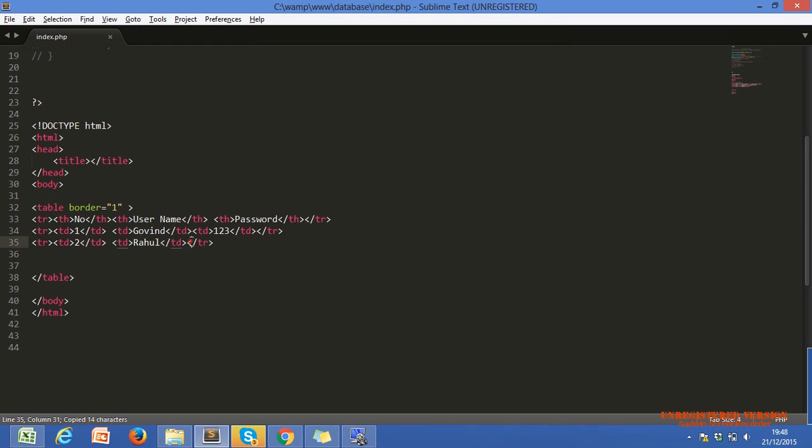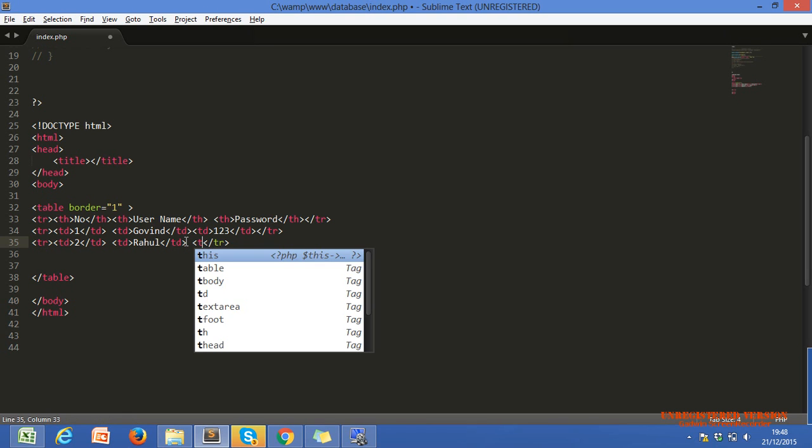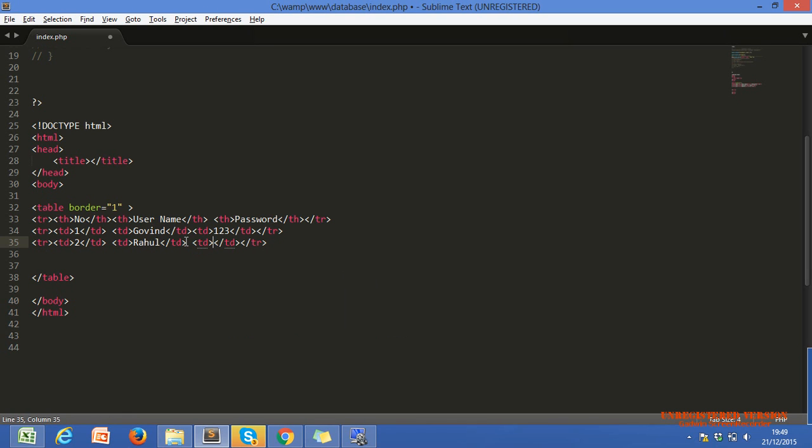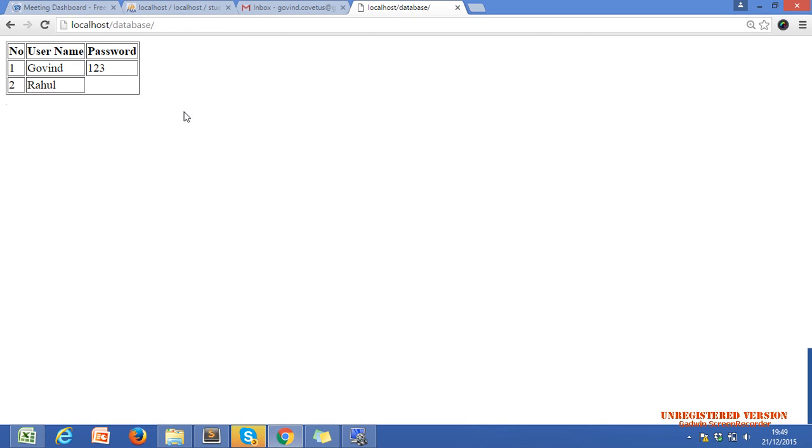One second, let me code td. td stands for table data. These are the headings with two rows. You can say the first row is for headings and the rest of the rows are for our data. This is our simple tabular format. Okay, Nazar, is there any confusion in our table tag?